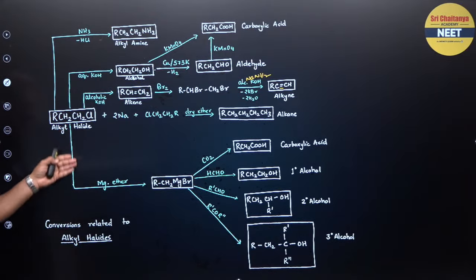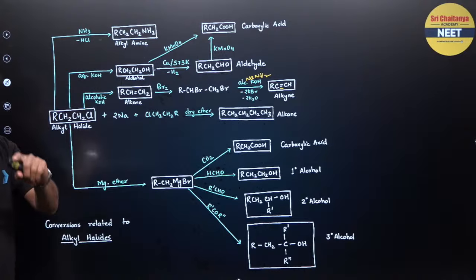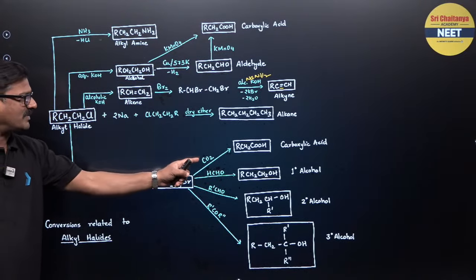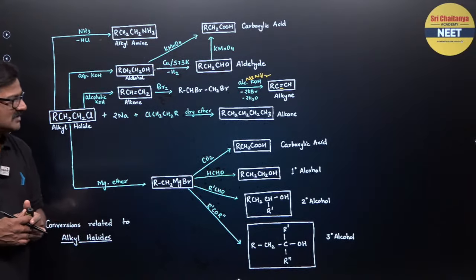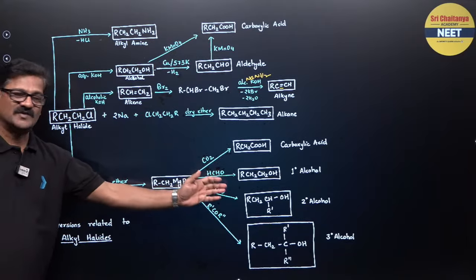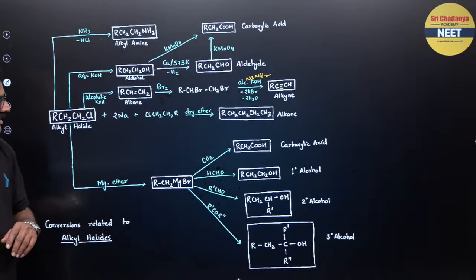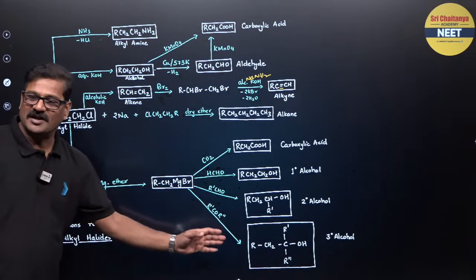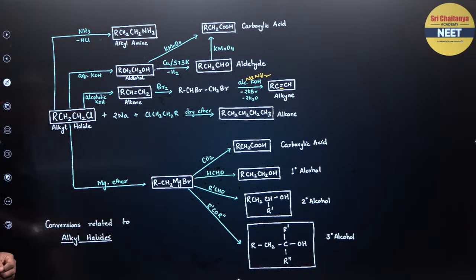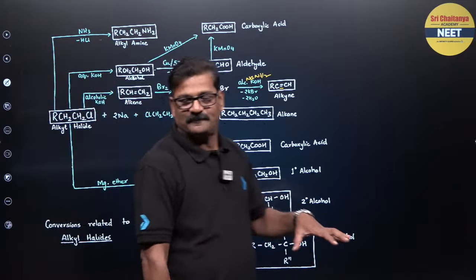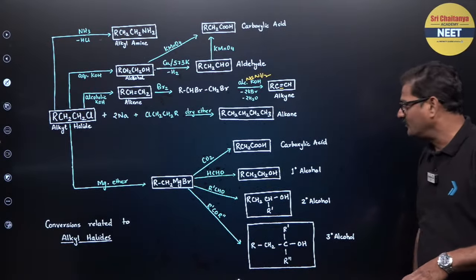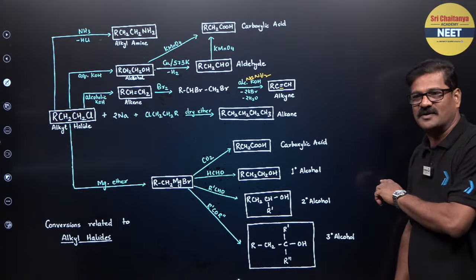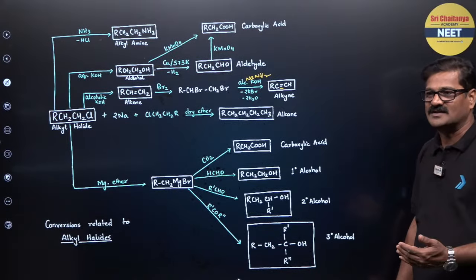And it is treated with magnesium and dry ether. Grignard reagent is formed. It is carbon dioxide, carboxylic acid, and it is aldehyde. You are going to get a primary alcohol. It is going to secondary alcohol with aldehyde and tertiary alcohol with ketone. So, conversion related to alkyl halides. So, this you have to make. This you have to make. And I made it, and please take a screenshot everybody, so that name reactions एक बार revise करने तो हमारा